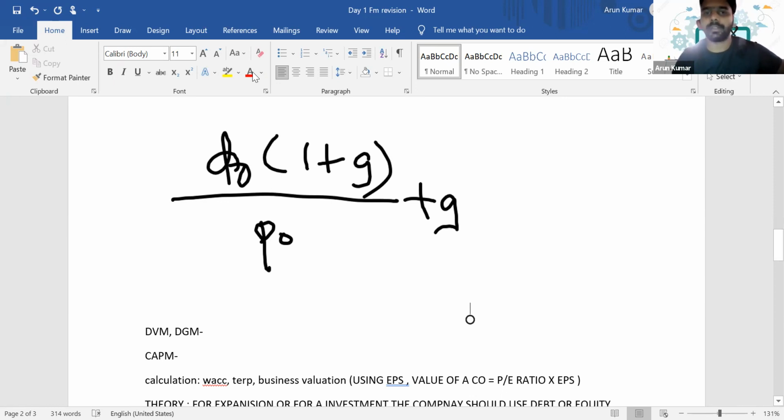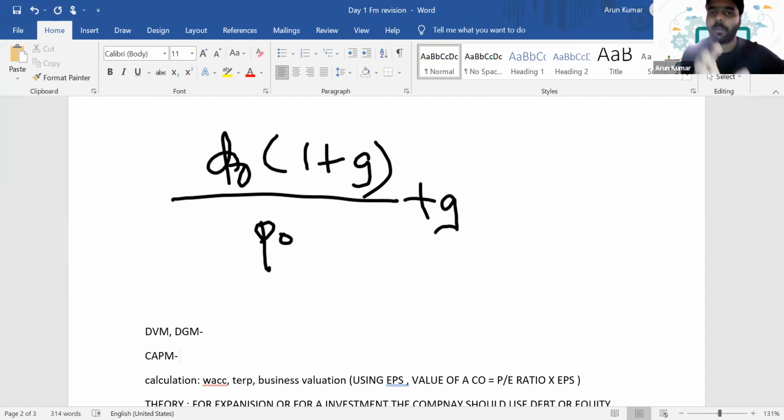Can you reply in the chat, guys? Is it yes or no? No, obviously. If D0 is not there, then how will you calculate the dividend cost of equity, right? So in that scenario, compared to the dividend valuation model, we have a better analysis of the cost of equity through CAPM. We have got another model, that is CAPM, the capital asset pricing model.